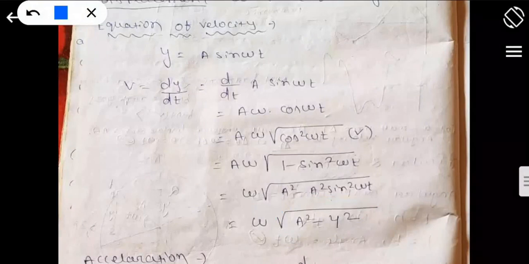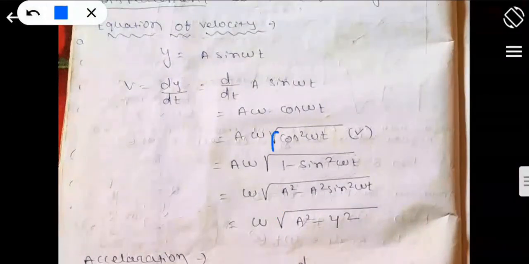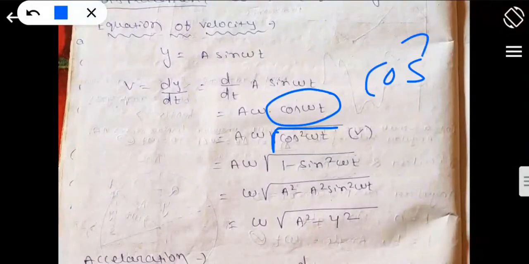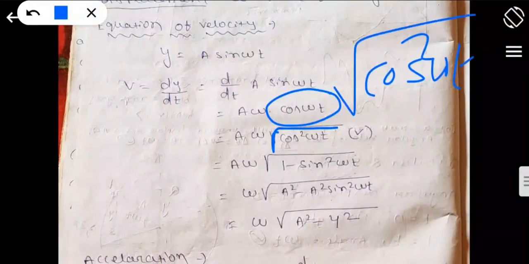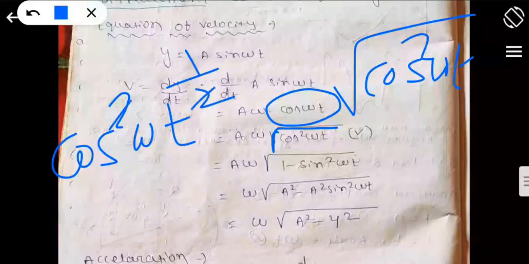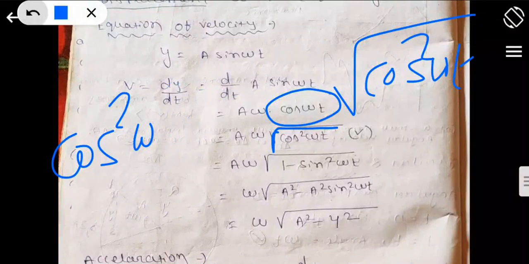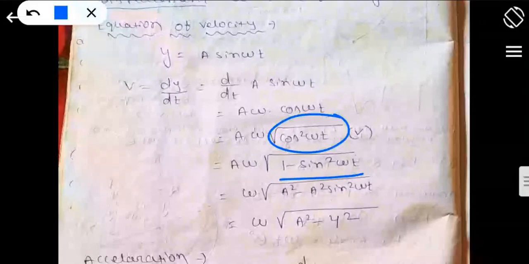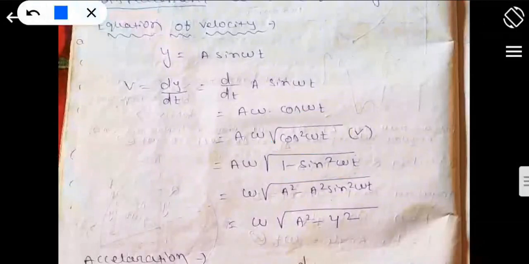If I take a omega outside like this, then I can write cos omega t as root over cos square omega t. That means the same thing only, because root over cos square omega t means to the power half, right? So this will be cancelled, and this is only cos omega t. So I have represented it in a different form. So what is cos square omega t? It is 1 minus sin square omega t, root over.